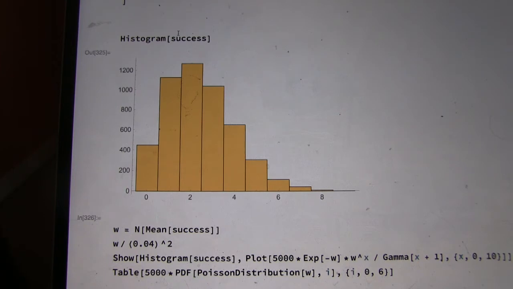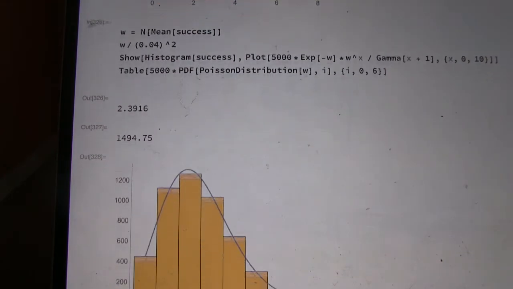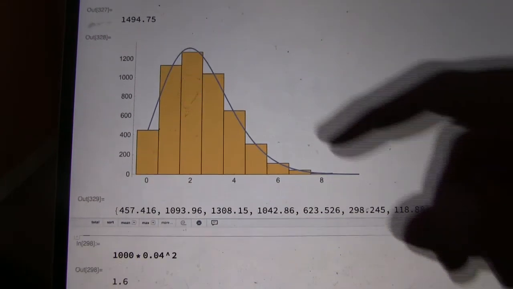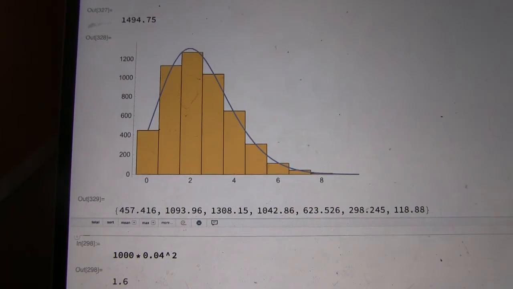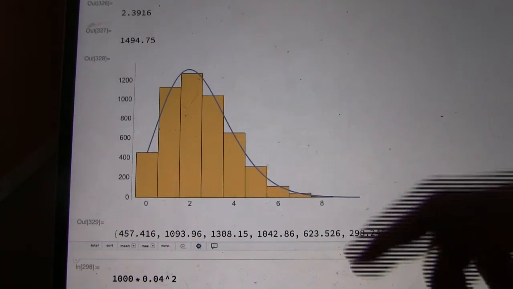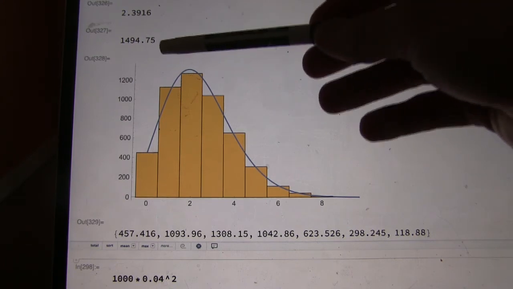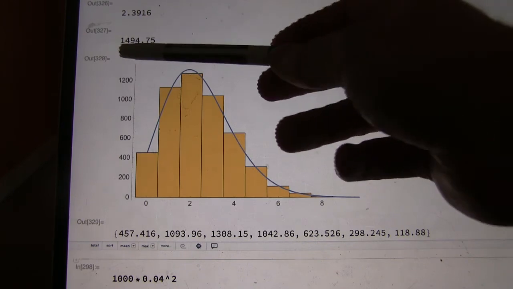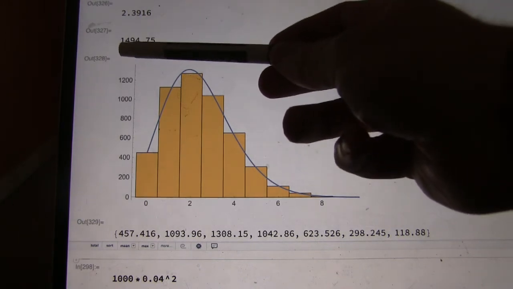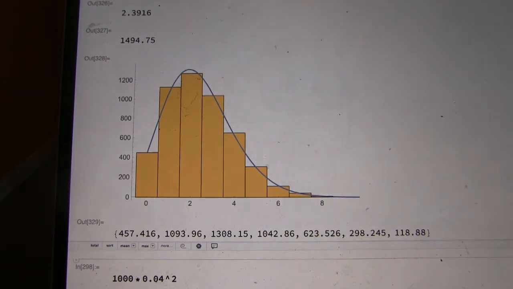Okay. So let's scroll down here. Here's our mean. Did I go too high? Okay, so there's a mean of 2.3196. Is that what you expect? Yes, very close to 2.4. And then if I divide that by 4% twice, I get an expected number of fish in the pond of 1,495. It's almost within 5 fish, but that's pretty good.